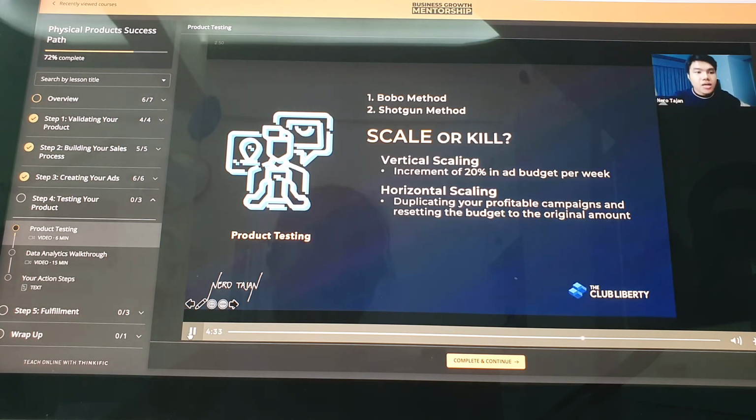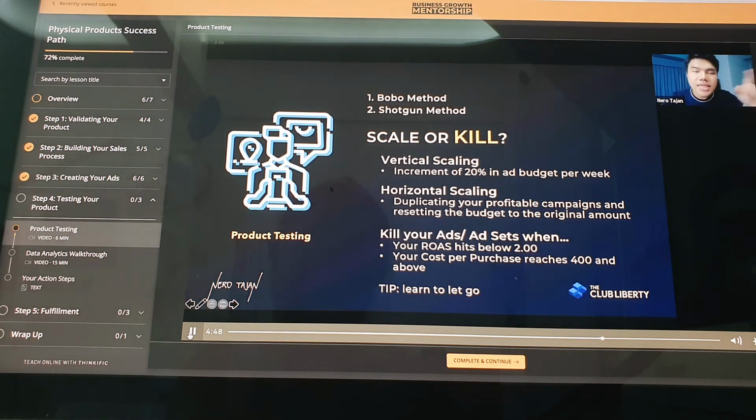Screenshot nyo siya. Scaling again, knowing if your data is good, continue siya. If not, then patayin nyo. Okay, let's proceed to kill. Killing means stop upping it. Sa scaling, you will know na your data is good if, let's say, sa first 3 days mo may 5 purchases ka. That's good enough for beginner budget. 5 purchases for 3 days, that's a good indicator. In 1 week ng 15, that's even better. You will know to kill it if your return on investment mo reach below 2. Let's say na purchases mo in 1 week, 2 lang, 5 lang. Kill the ad set, kill the targeting. Sayang yung pera talaga. Okay, screenshot this one. This is the strategy na.